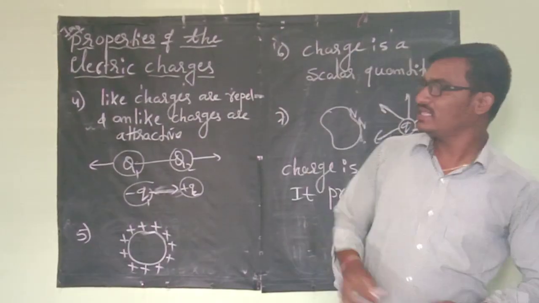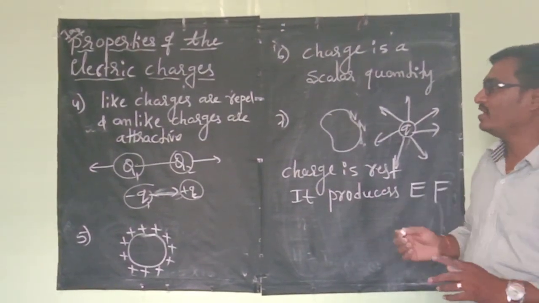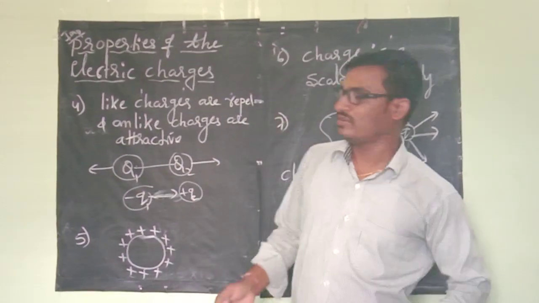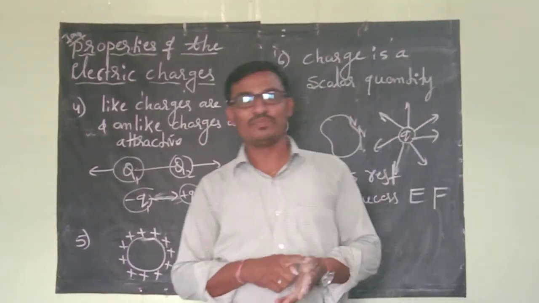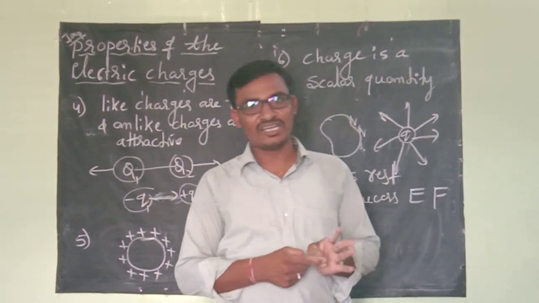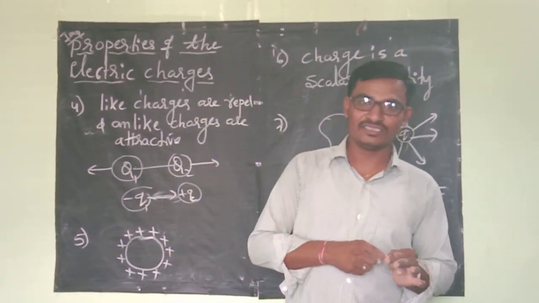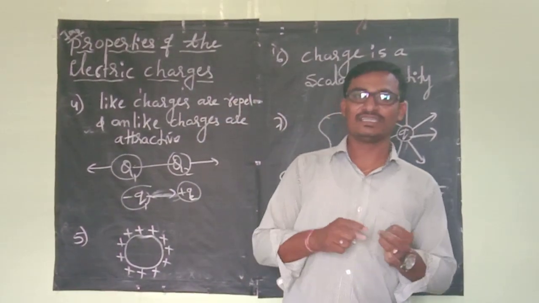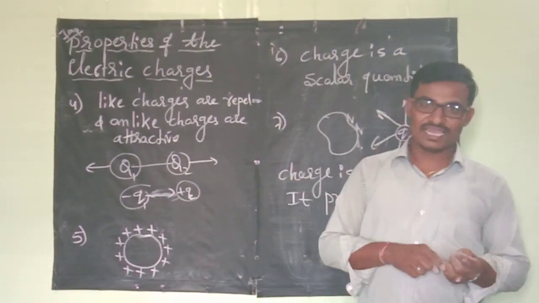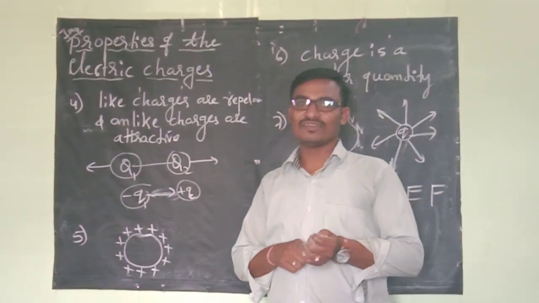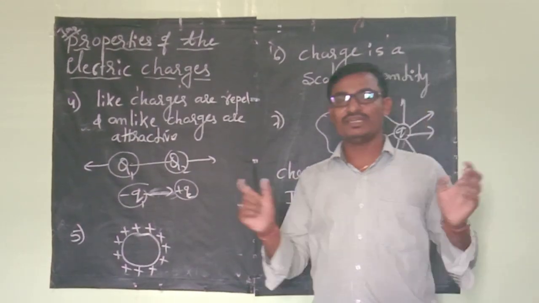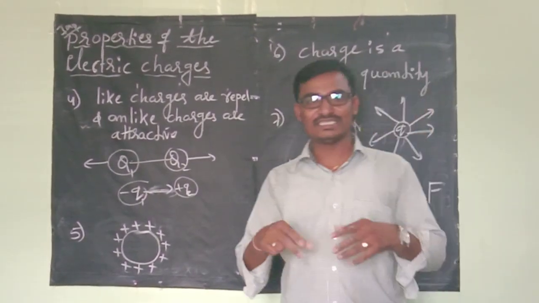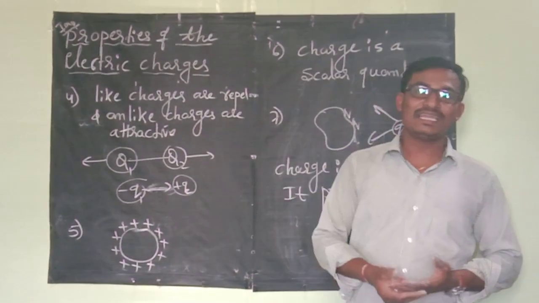So dear students, these properties are very, very important from the exam point of view, the board exam point of view. So all of you be ready to memorize this. The first property is conservation of the charge. Second is additivity of the charge. Third is quantization of the charge. Fourth is like charges repel and unlike charges attract. Charge is a scalar quantity, because it has magnitude but does not have any particular direction. And the last one is, when the charge is at rest, it produces an electric field.